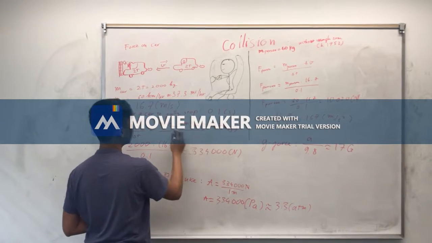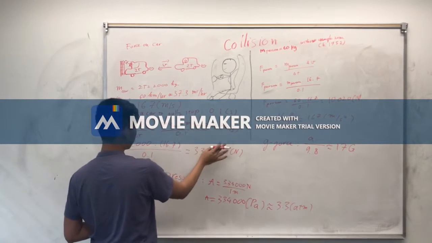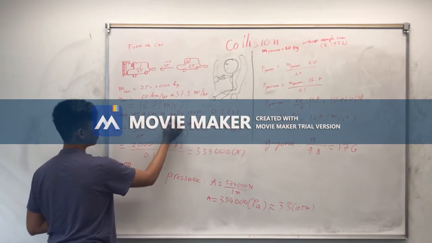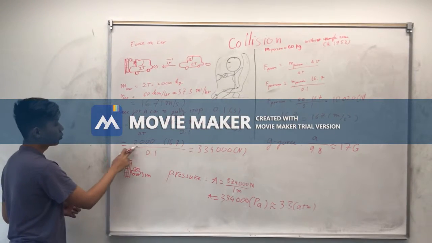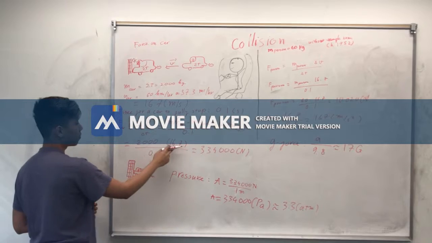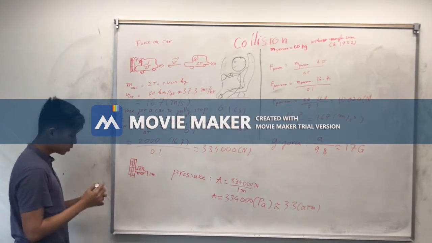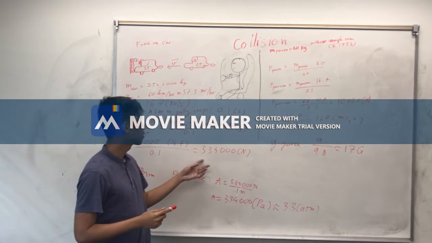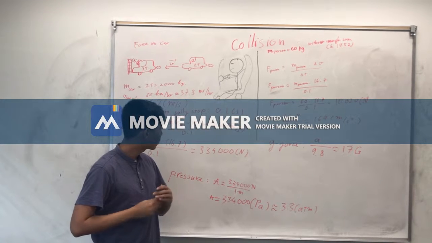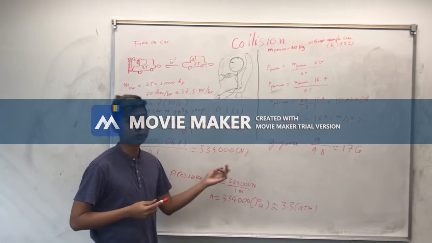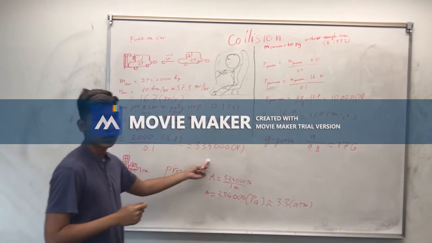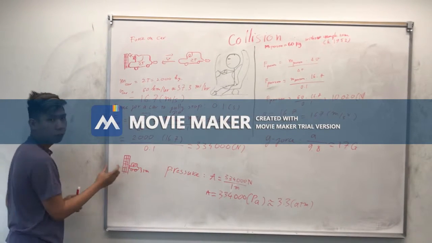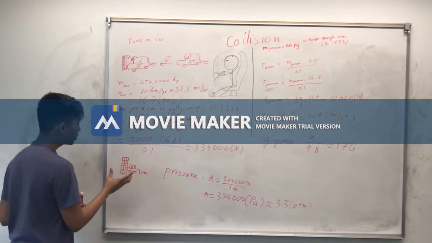The final velocity is 0 because it's a full stop. Then we have 2,000 kilograms times 16.7 divided by 0.1, which is roughly 334,000 Newton.